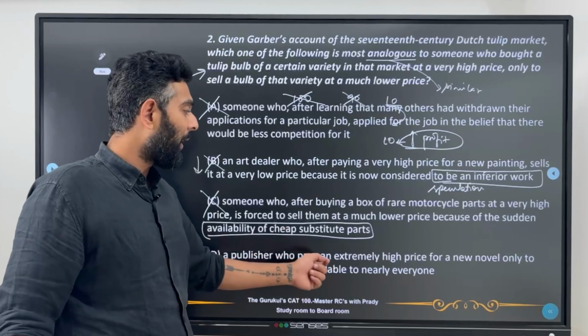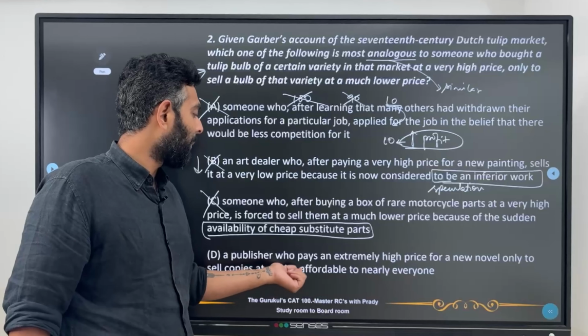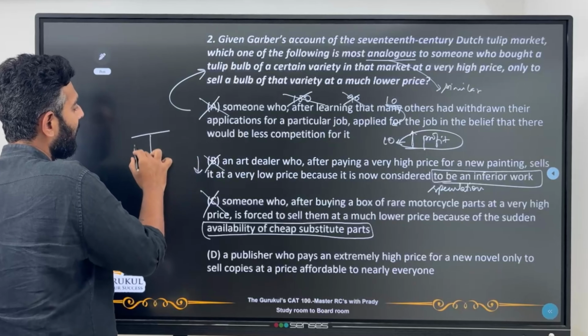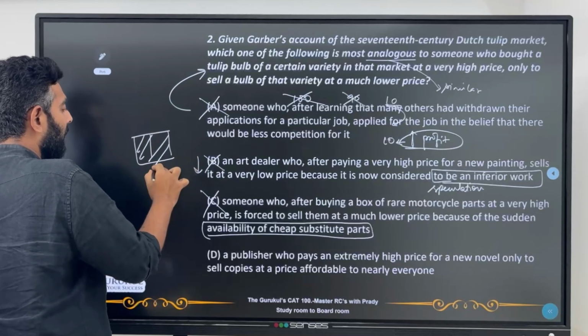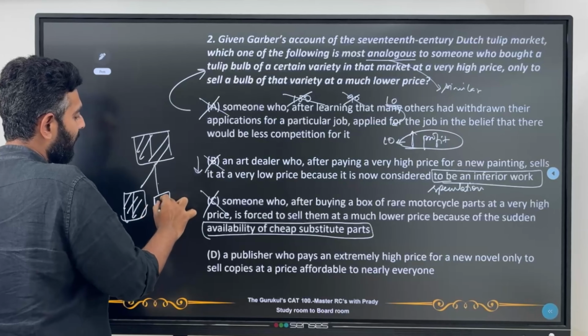Now, a publisher who pays an extremely high price for a new novel only to sell copies at a price affordable to nearly everyone. Now this makes sense because see, the original is valued very highly. Now when you are taking the copy of that same book, the value is reducing.